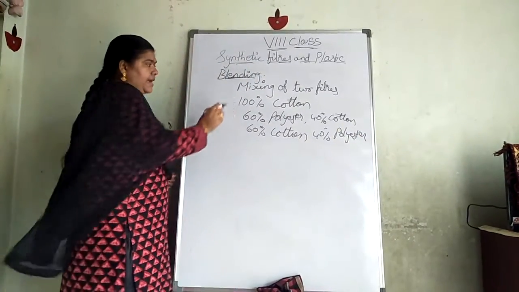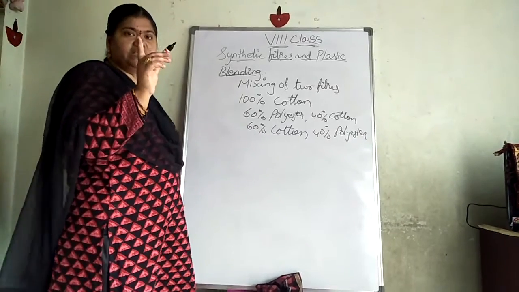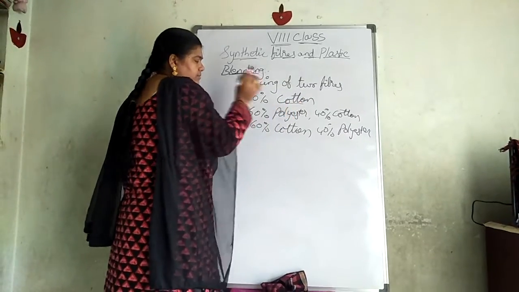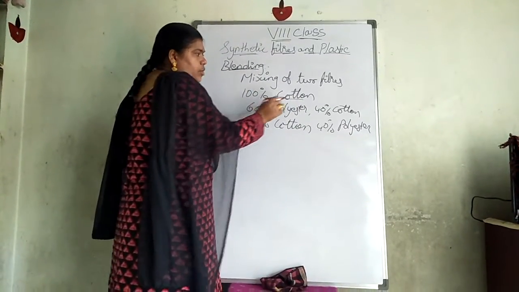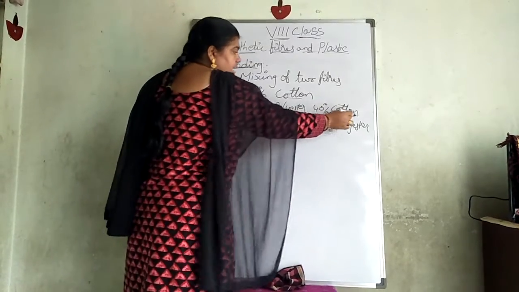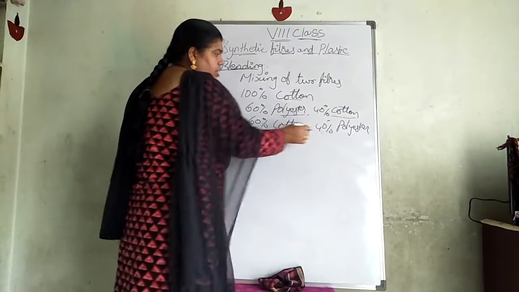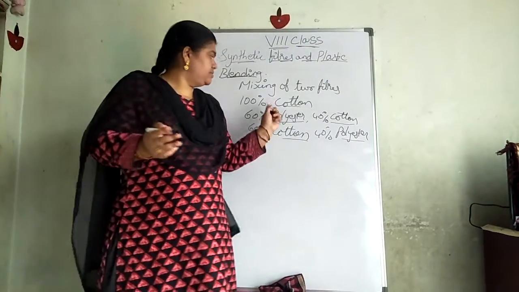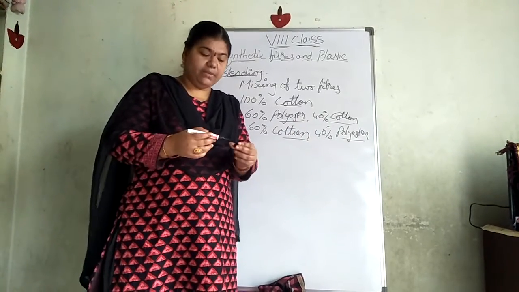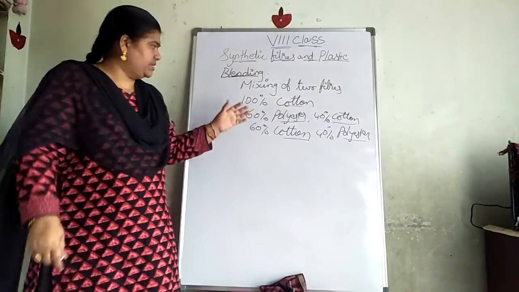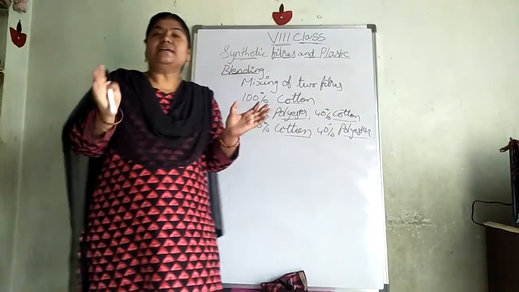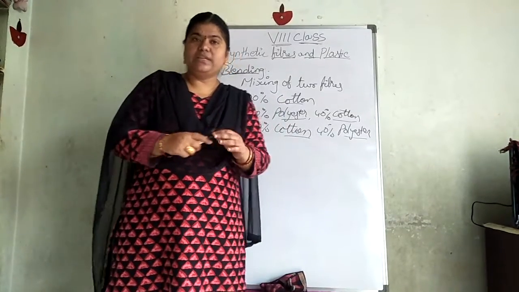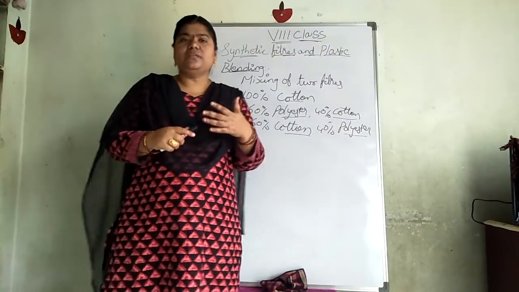So can you see here, 100% cotton means only one fabric was there. What is that? That is only cotton. When you are taking 60% polyester and 40% cotton, two fabrics are mixed here. 60% cotton and 40% polyester means blending, mixing of two fibers. We can mix cotton and wool. We can mix polyester and cotton. Mostly natural fibers will be mixed with the synthetic fibers.